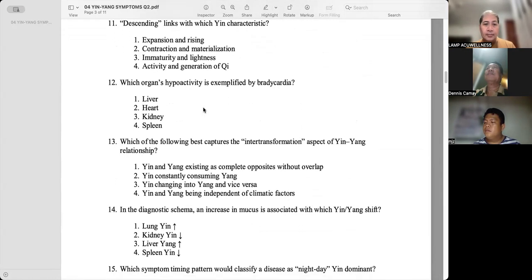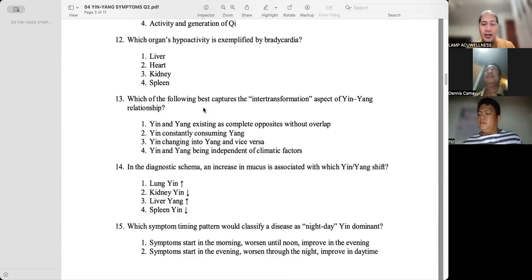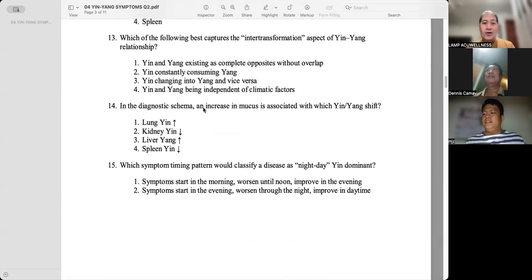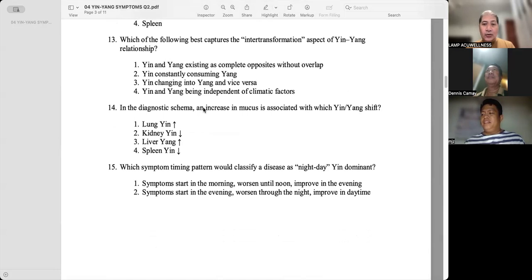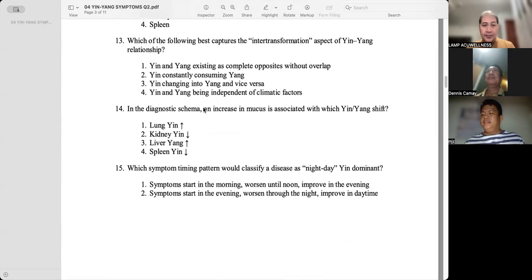Heart. Which of the following best captures the intertransformation aspect of yin-yang relationship? Yin changing into yang and vice versa. In the diagnostic schema, an increase in mucus is associated with which yin-yang shift? Lung yin. Yeah, increased lung yin, no? So if you have lung yin, yeah, lung yin is increased.